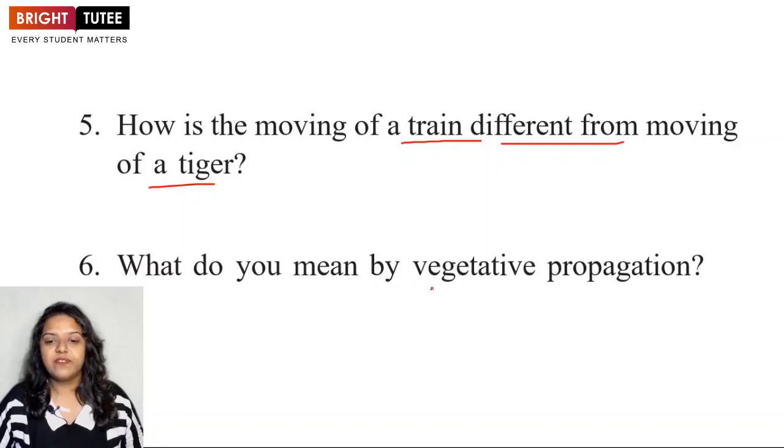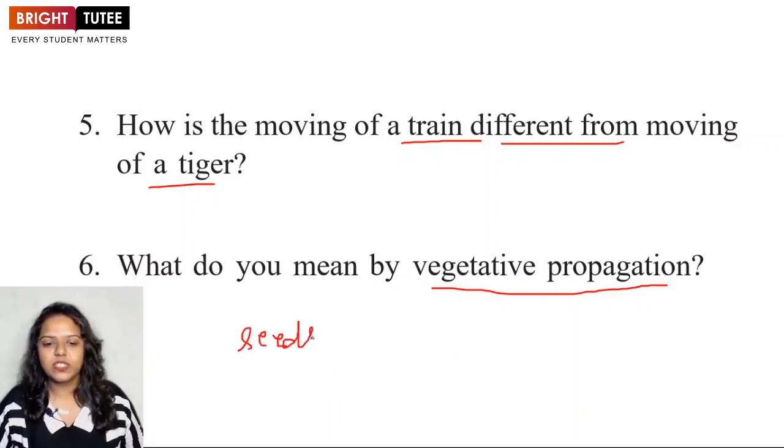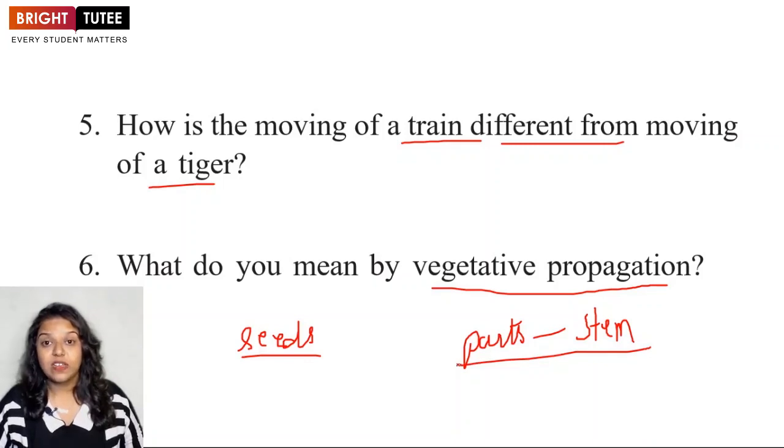What do you mean by vegetative propagation? Vegetative propagation is the process where we can grow plants using any parts of the plant other than the seeds. We all know that seeds grow into new plants, but in vegetative propagation, we can make use of parts of the plant like the stem, the root, the leaves. Making use of the parts of the plant to grow a new individual is called vegetative propagation.